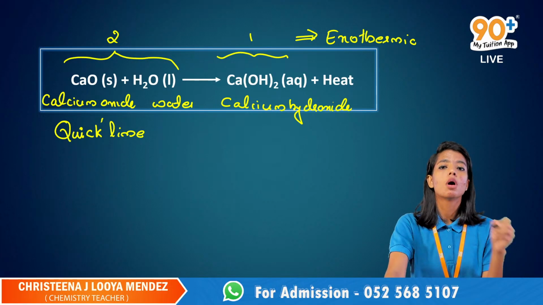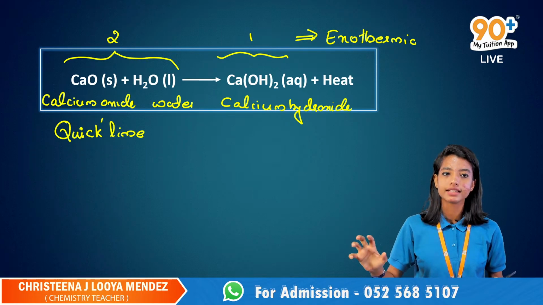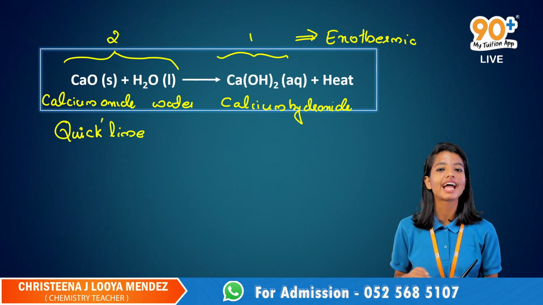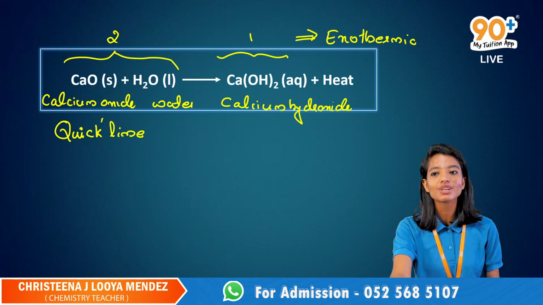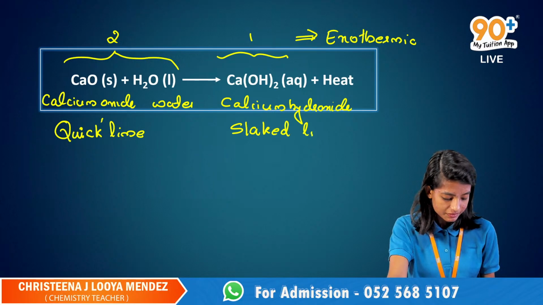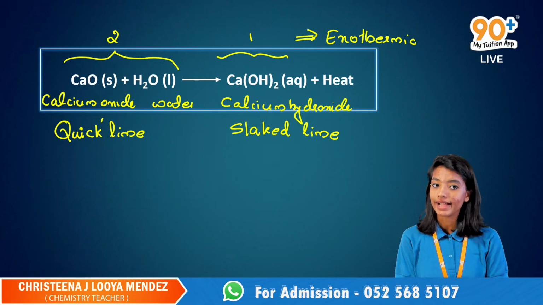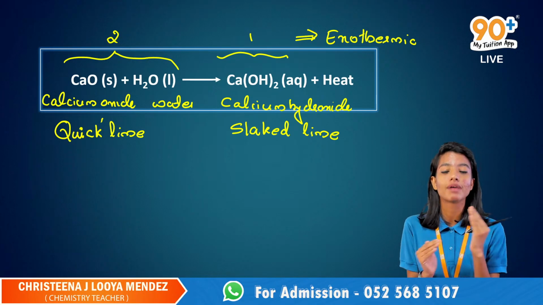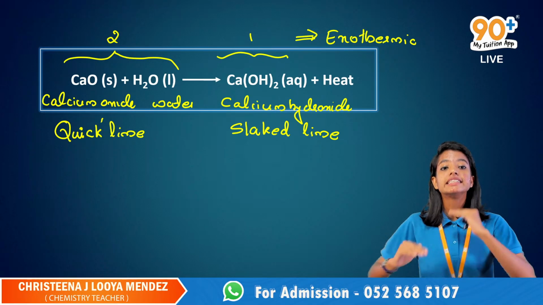So quicklime on reacting with water. If we mix calcium oxide with water, they will produce calcium hydroxide. And this calcium hydroxide also has another name called slaked lime. So Ca(OH)2 is calcium hydroxide, and another name for calcium hydroxide is slaked lime.